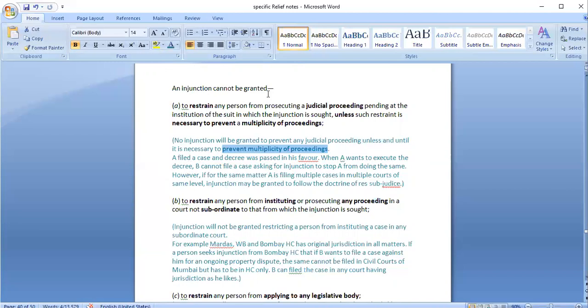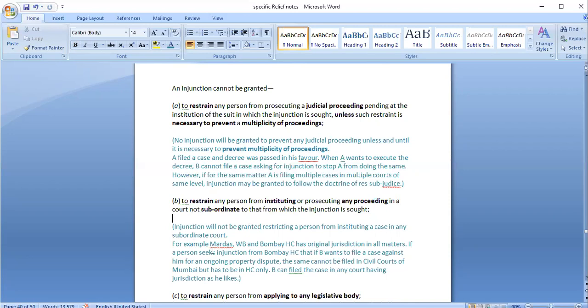So the first is to restrain any person from prosecuting a judicial proceeding which is pending at the institution of the suit in which the injunction is sought. Second is to restrain any person from instituting or prosecuting any proceeding in any court subordinate to that from where the injunction is sought. Now, for some cases, for one single matter, there may be different courts where we can approach.